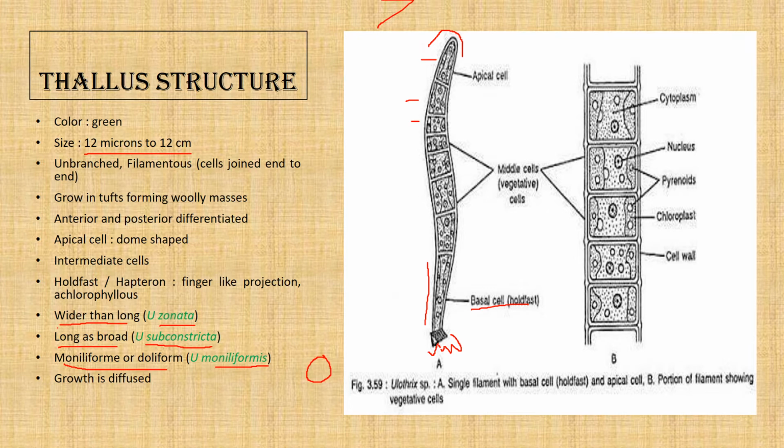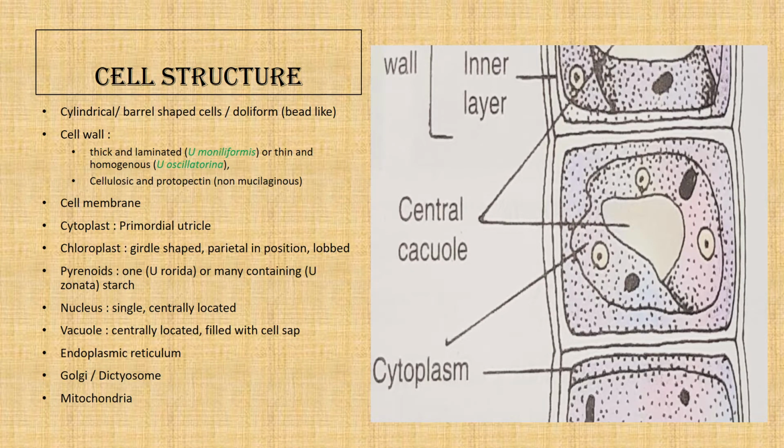When we see the cell level, the cell wall, I'll be discussing in the next slide actually. So the cell wall has an inner layer and an outer layer. The inner layer is made up of cellulose and the outer layer of pectin, protopectin actually.